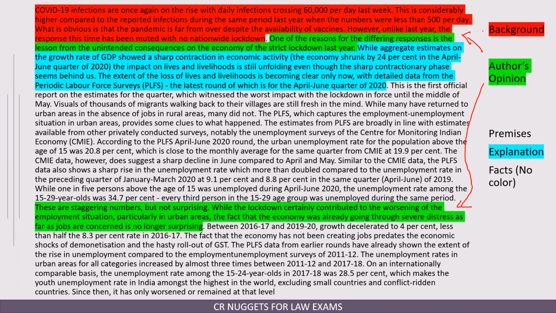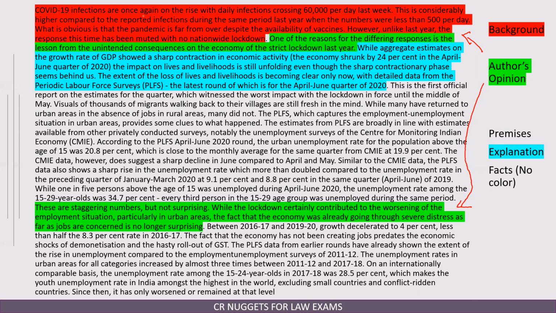Unlike the previous passages of CLAT logical reasoning that I have done, if you have watched the previous four passages, in all of them the author's opinion about the topic was mentioned right at the beginning, in the first or second line. But in this particular passage, it comes later on. So there is a lot of background information. For example, let us see.